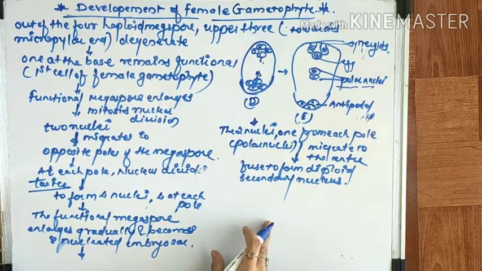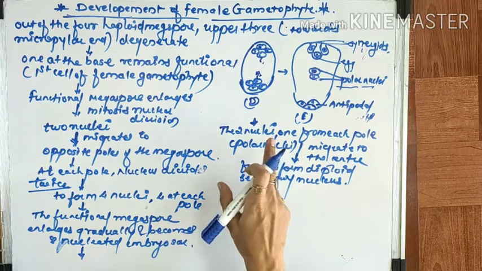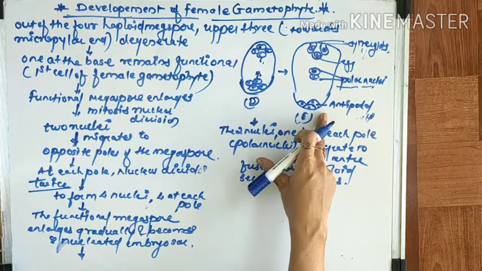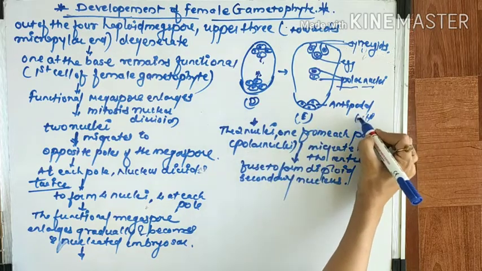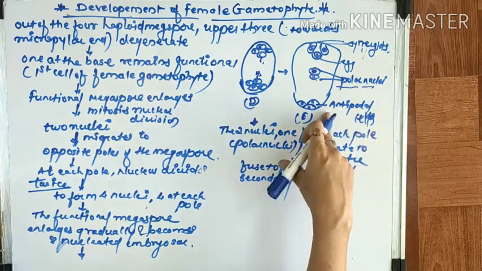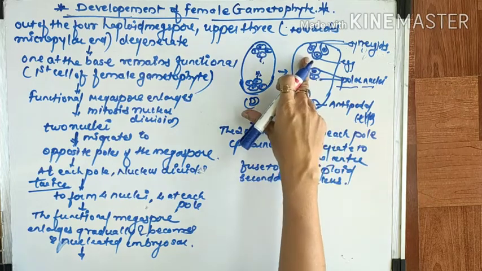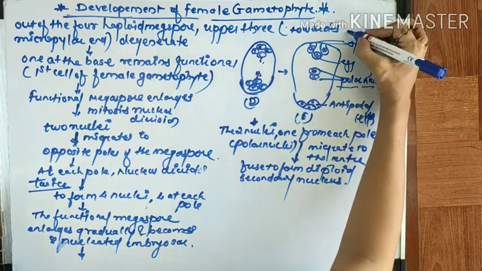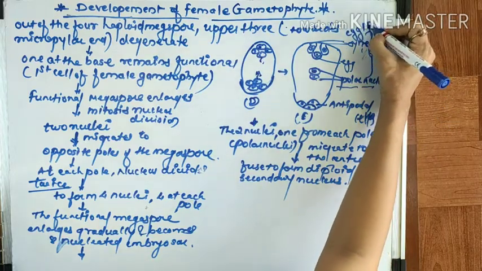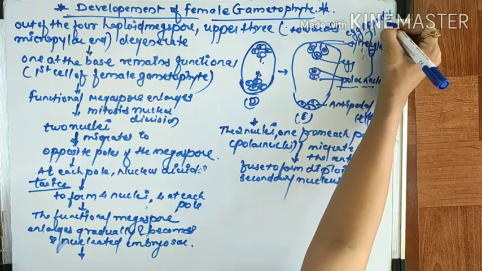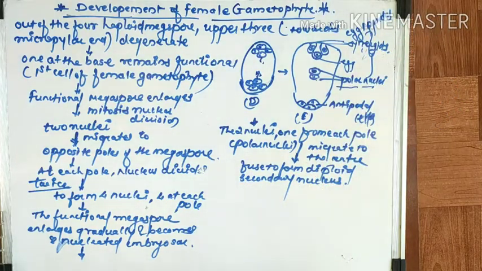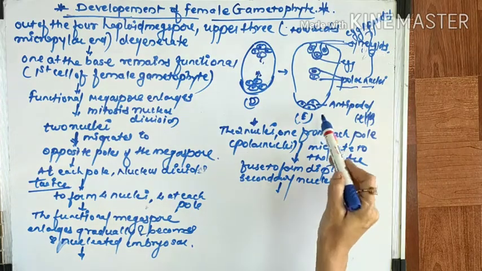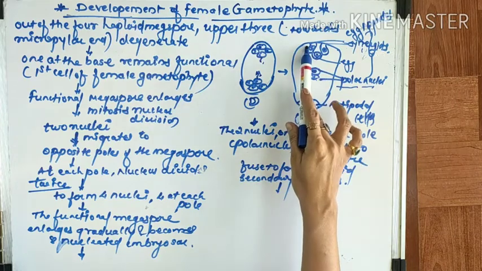Now you can see these three nuclei at the chalazal end form antipodal cells. This is called the chalazal end, while the three at the micropylar end form the egg apparatus. The synergids and the egg together are known as the egg apparatus. Till now you are getting it, I think. This is called the chalazal end and this is called the micropylar end.